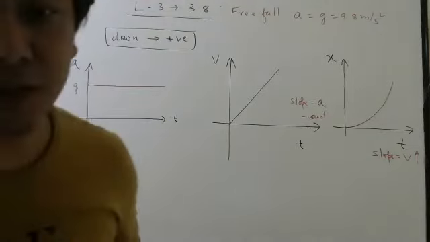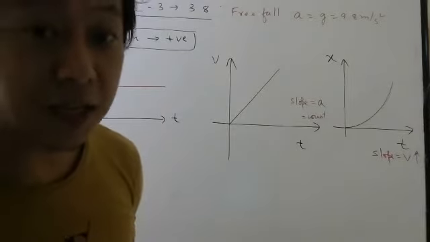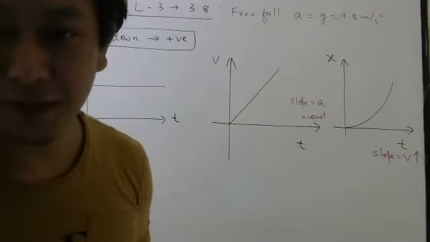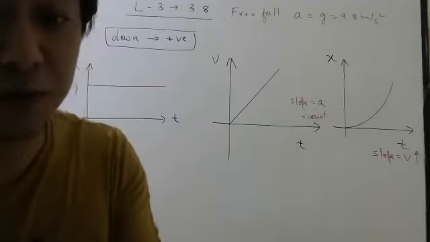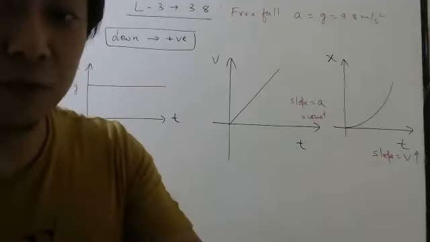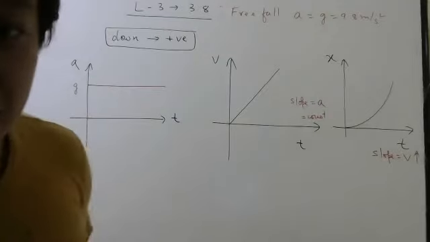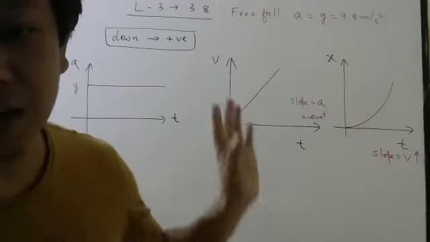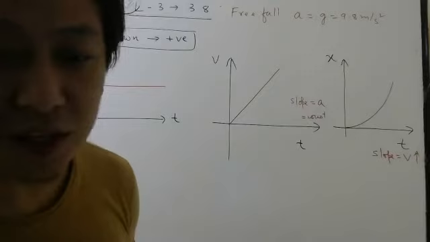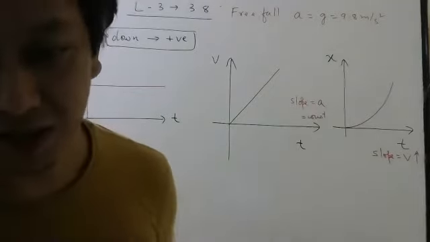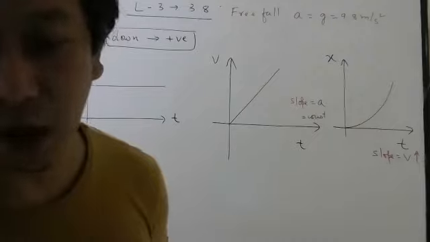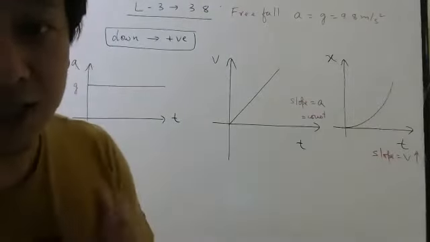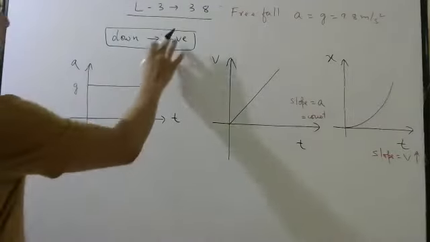Okay. Now suppose NCERT gives this question, but in the question they write in brackets, down should be taken negative. Now, if they force you to take down negative, and you do it for down positive, will you get marks? They have told in the question to take down negative, but you have done it with down positive, then you will not get marks. Usually they don't ask like that. They give freedom to the students. They will ask the students to do whatever graph. Of course, freedom means you can't write this graph here, this graph there. Then you get 0. So let us see what will happen if I take down negative.